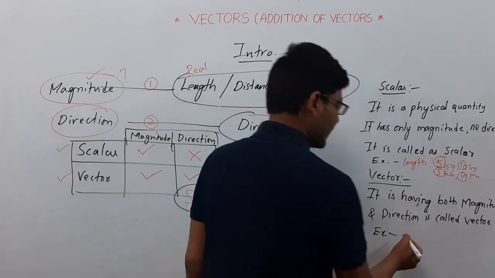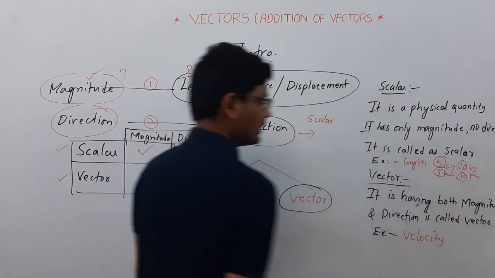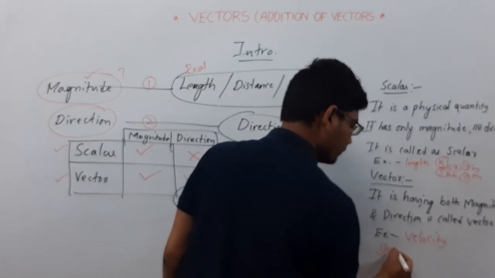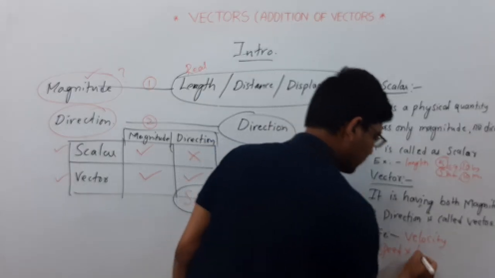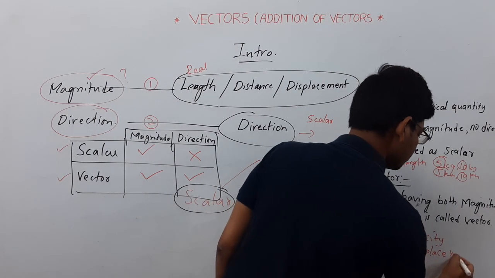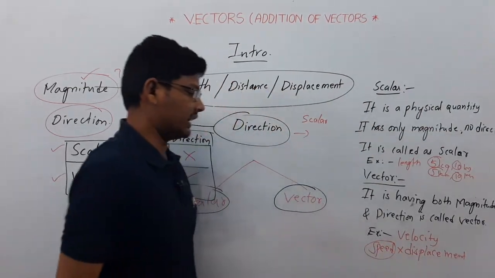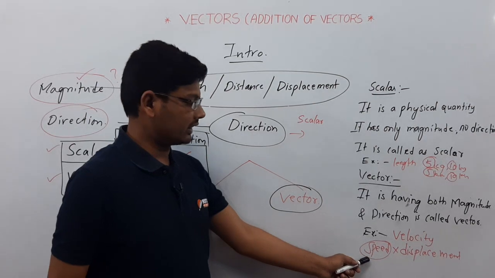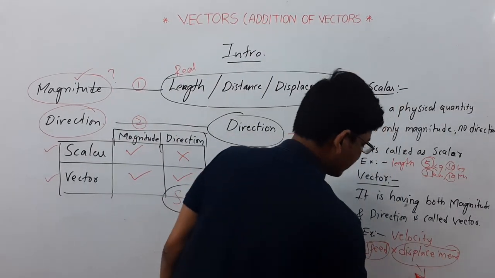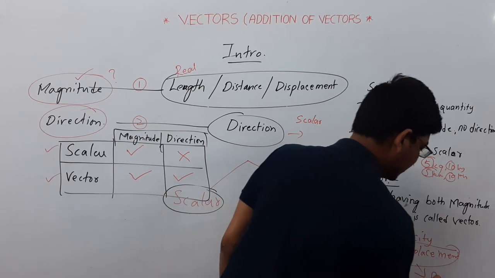Example for vector: if you take velocity, it is speed into displacement, where speed is a scalar quantity and displacement gives the direction. It is magnitude and it is direction.